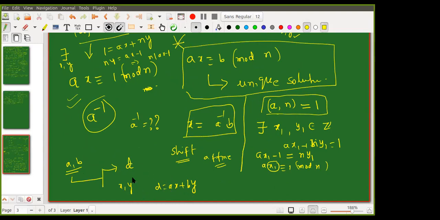So I'll get both of them. This you should not forget. Because when you go to cryptography, we need to know which are easy problems and which are hard problems. Finding GCD is easy, and finding this x and y is free. So that's why I'm giving a lot of importance and time here. Okay, fine. So any questions?